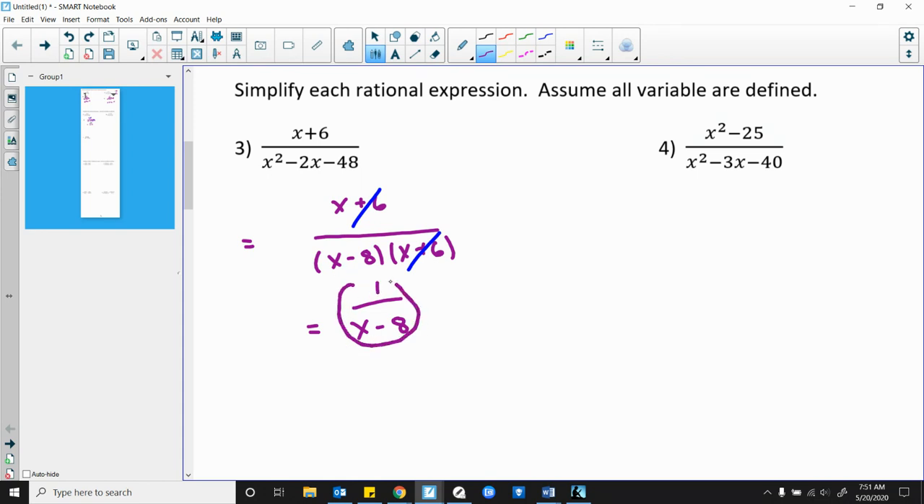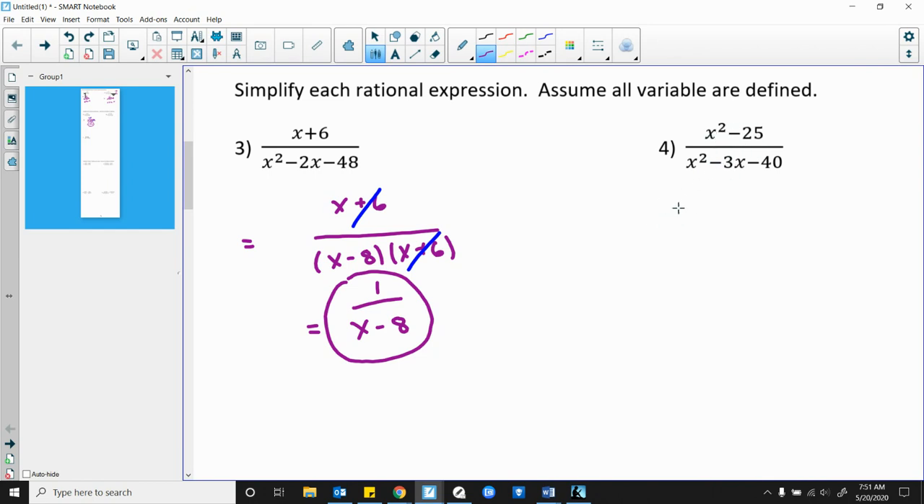So it's 1 over x minus 8. That was a bad circle. I didn't like it. All right, so make sure your answer says 1 over x minus 8, not just x minus 8. All right, here, x squared minus 25 over x squared minus 3x.